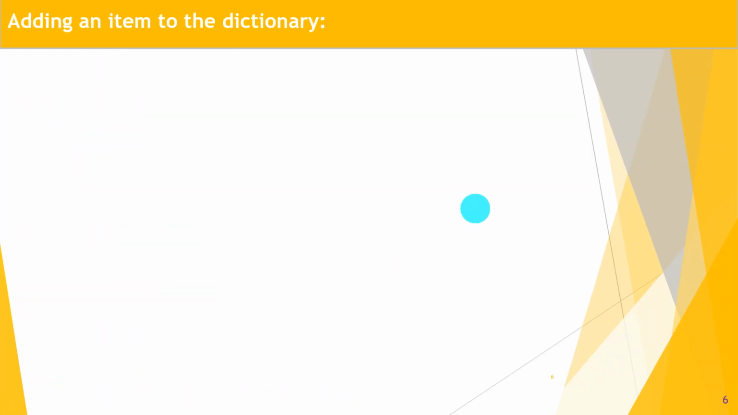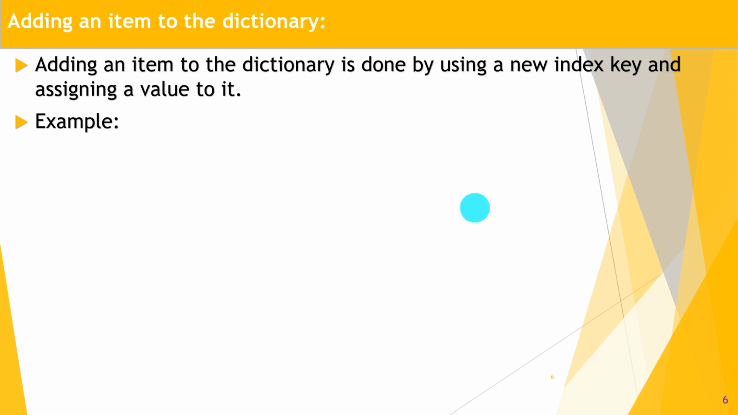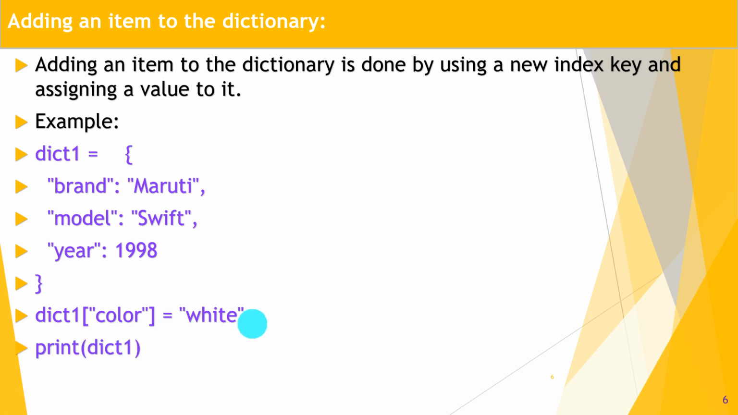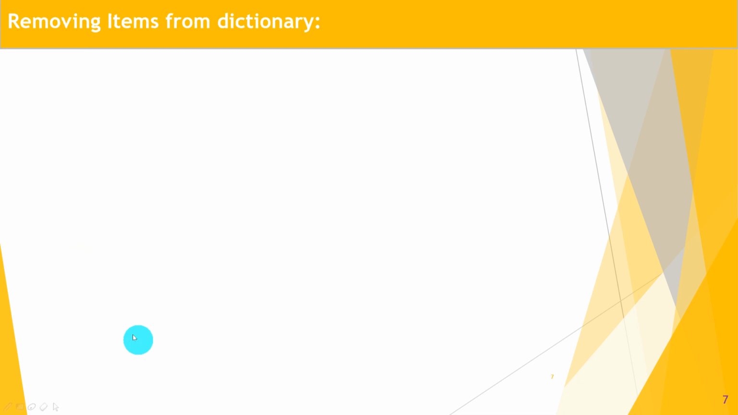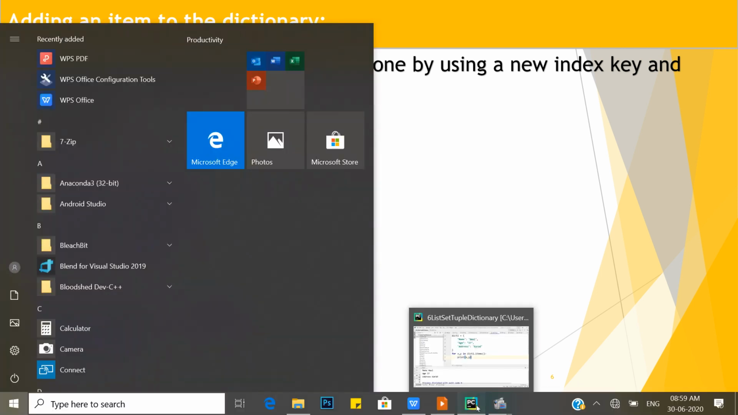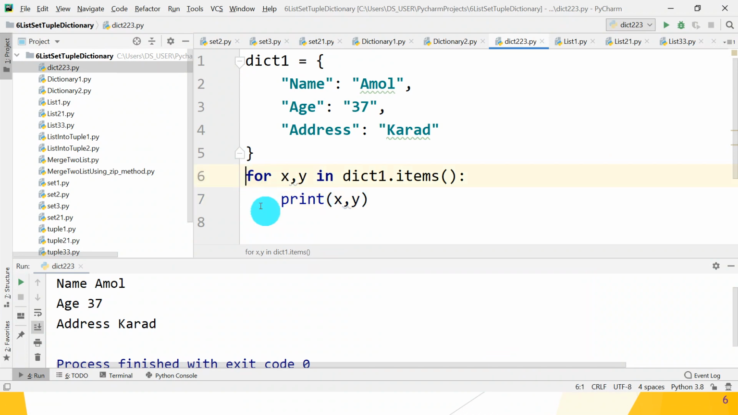How to add an item to a dictionary. Adding an item to a dictionary is done by using a new index key and assigning a value to it. So this is our dictionary. First create the dictionary, then dictionary[color] is equal to a value. You can assign the value and print it and check whether that value is displayed or not. Okay, so you can add a new item to that dictionary. So let's move on to the PyCharm IDE and check whether it works or not.